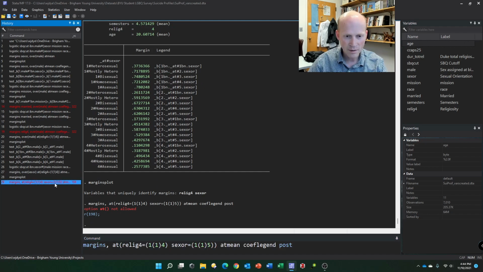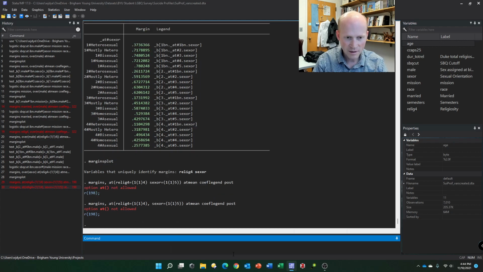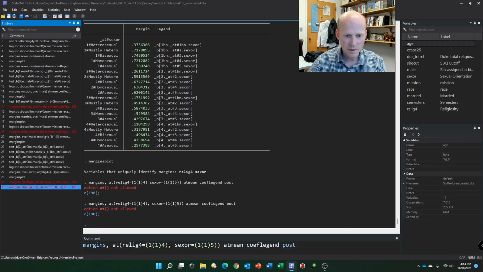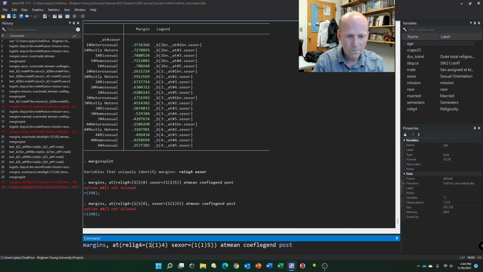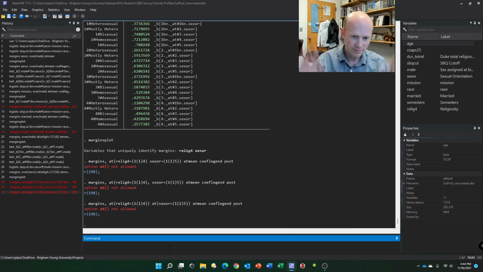Option at not allowed. I've done something bad here. It doesn't like what I'm doing here. That's not what it is. I just have to repeat the command. Well, anyway, we can make it look bigger. All right, that looks a little bit better.